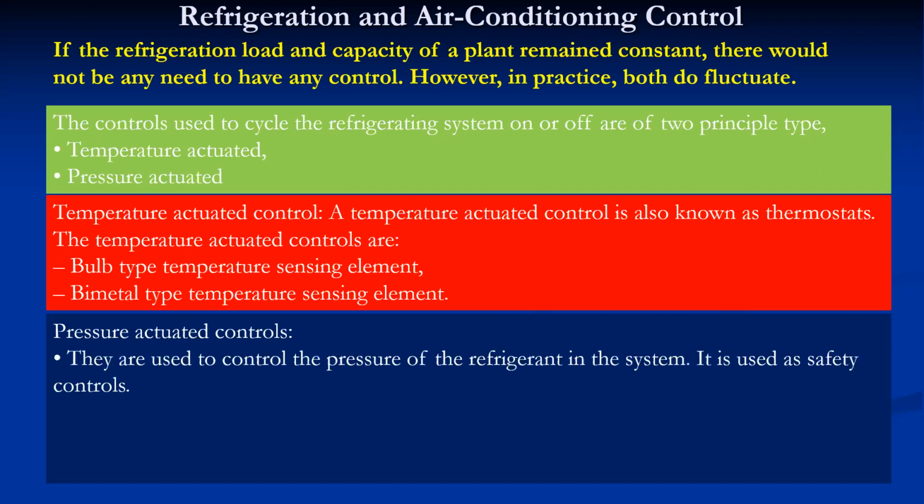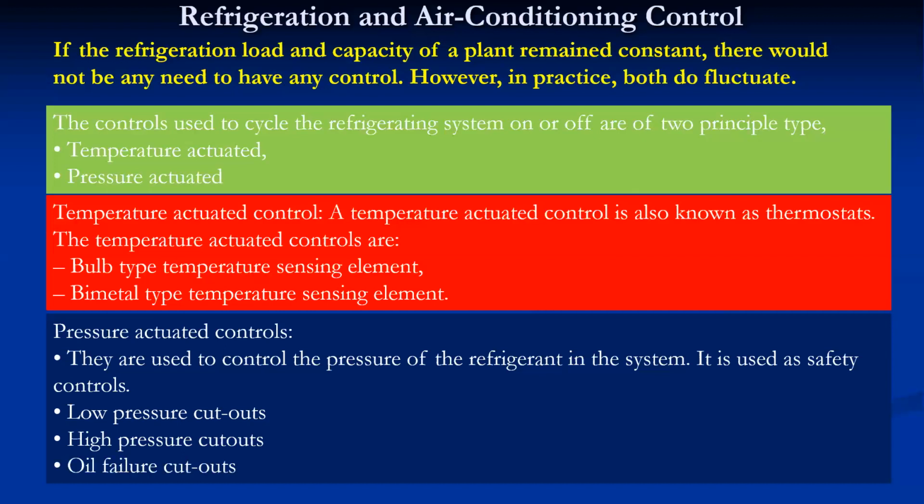Pressure actuated controls are used to control the pressure of refrigerant in the system. They are used as safety controls, and they mainly cut off the load when the pressure falls below a certain level. They cut off the supply when the pressure increases above a certain level, and they also monitor the oil supply. If there is a shortage of oil in the compressor, they also cut out the supply. So these are the controls that mainly control the pressure and temperatures in the refrigeration system.